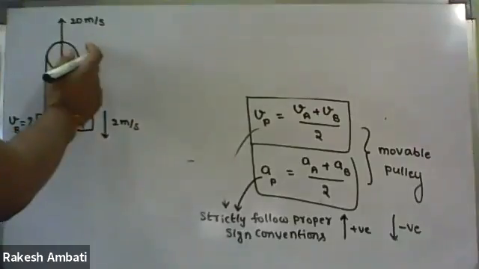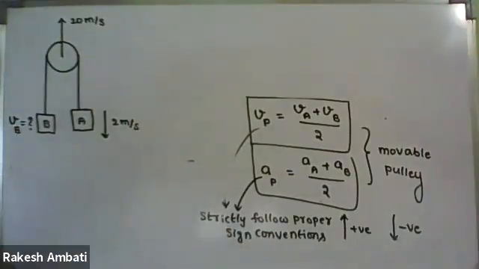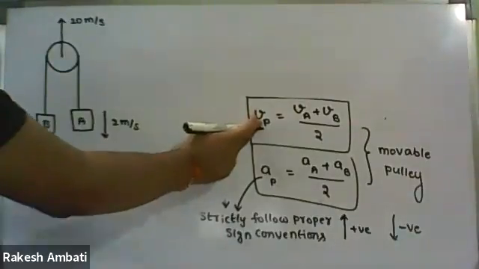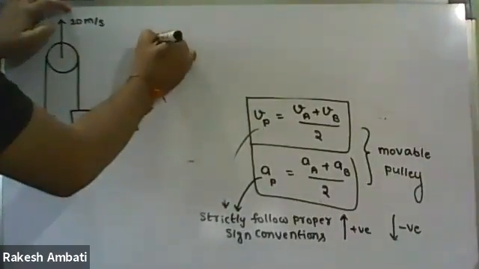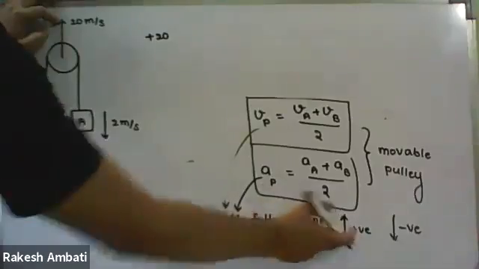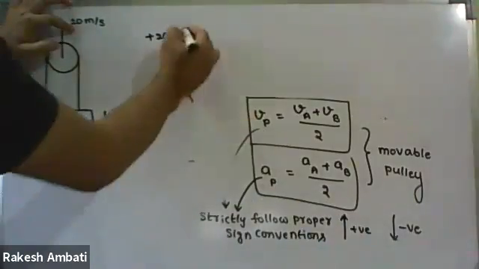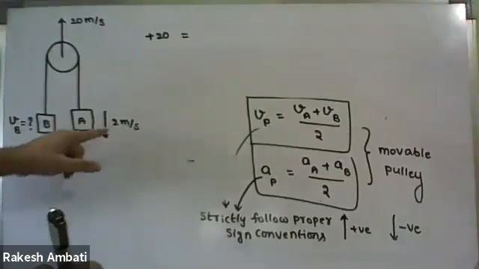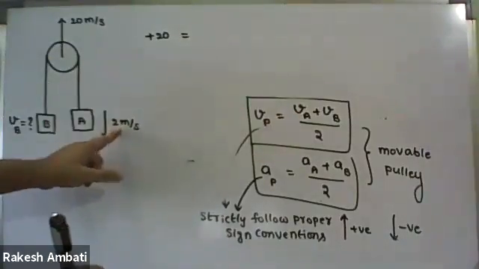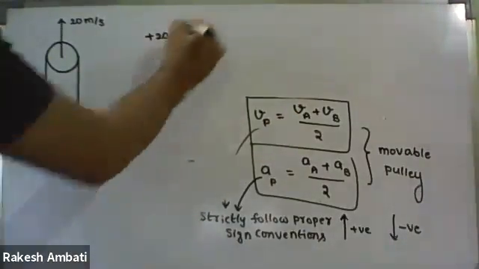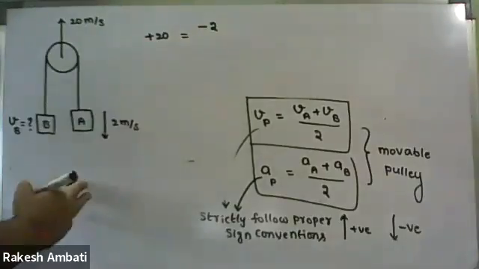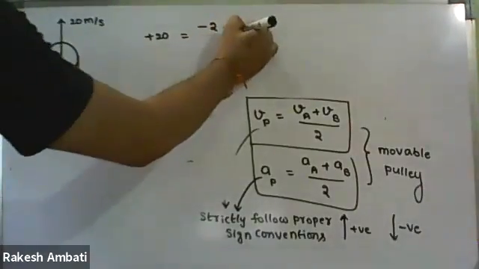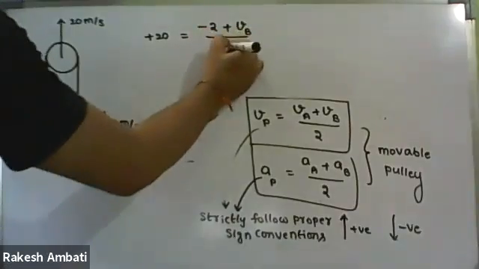Simply you follow this formula with the proper sign conventions. So VP, velocity of the pulley, plus 20, because upward direction positive, equal to VA, velocity of the block A. Velocity of block A is given 2 meter per second, but downwards, so minus 2 meter per second plus VB upon 2.